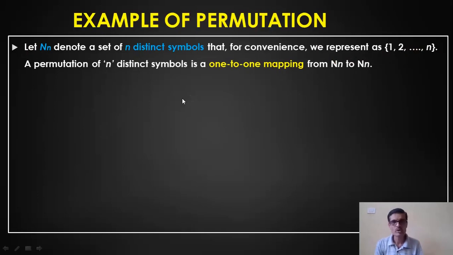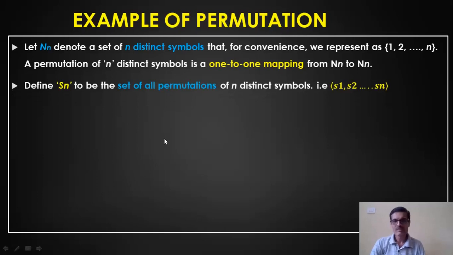What is permutation? Permutation is nothing but rearranging those elements in a different order and getting multiple combinations. That is called permutation. It's a one-to-one mapping from N to N. If it is N3, then 1, 2, 3 is one permutation, and 3, 2, 1 is another permutation.